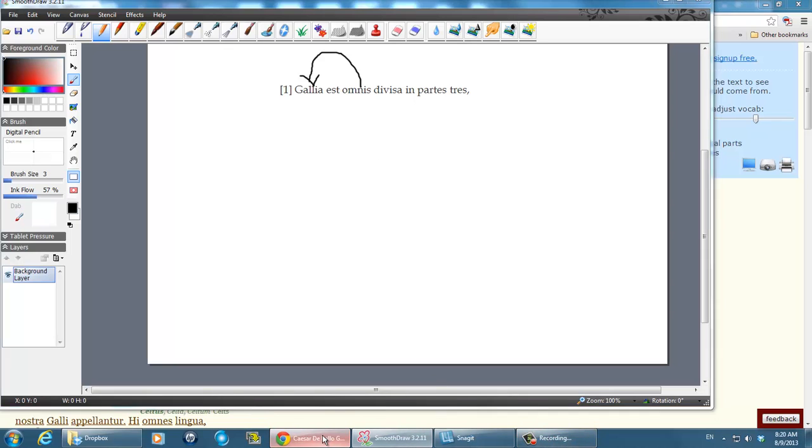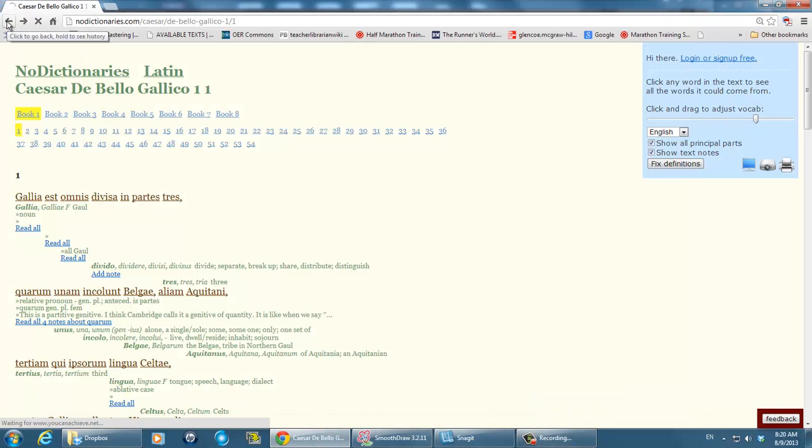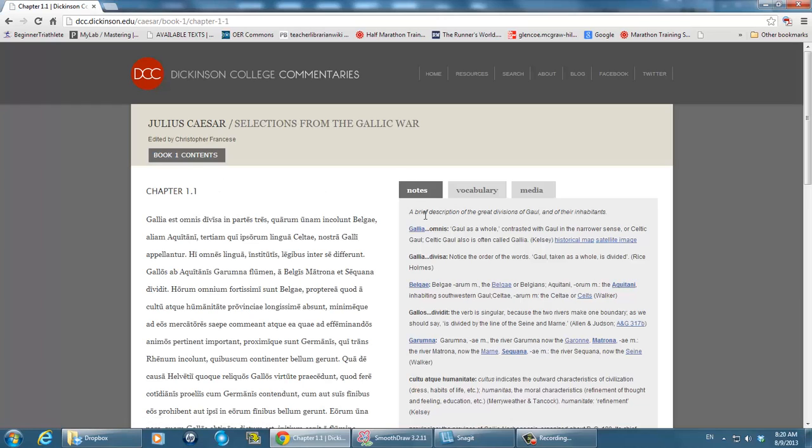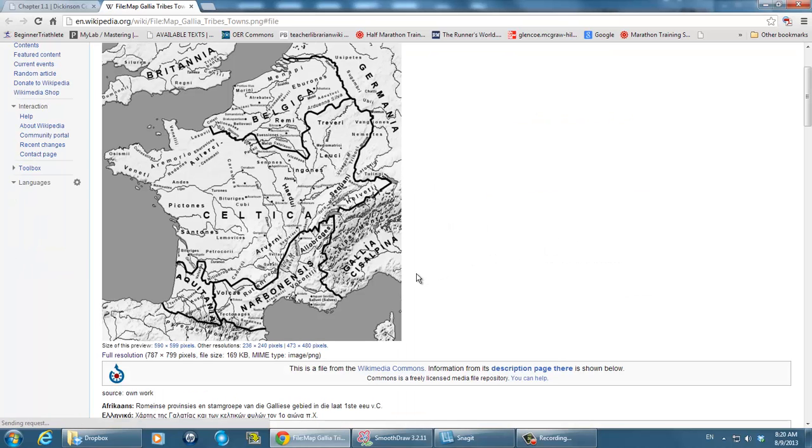Let's also look again at the notes. So the first lines of De Bello Gallico, first line. So here we have Gaul as a whole, so notice that we have the same comment there, and then notice the order of the words. We can look at a map here, and so here we can see this is our map of Gaul, and as we go through the next lines, you will see what the various different regions are. I won't give it away yet.